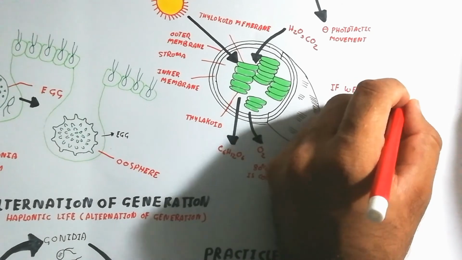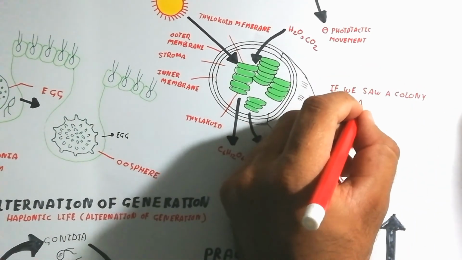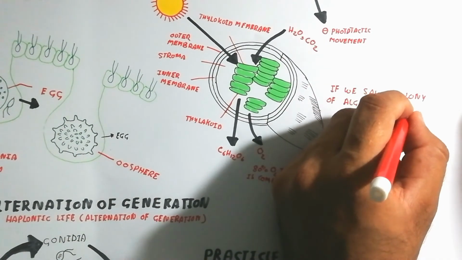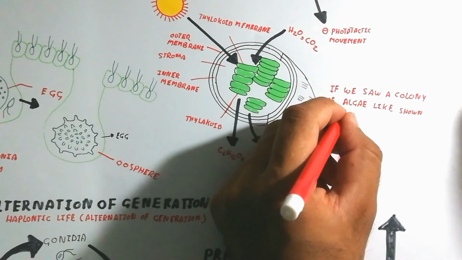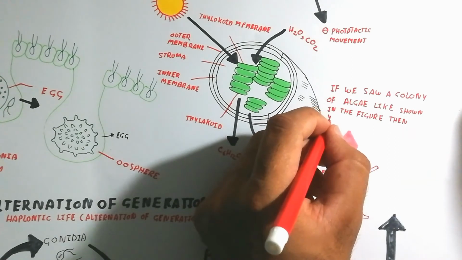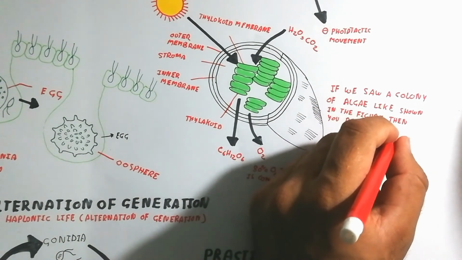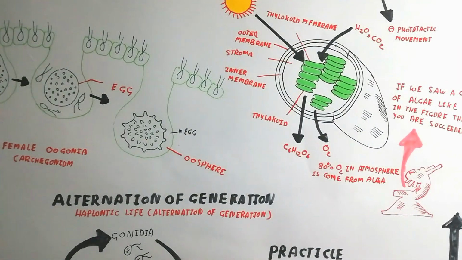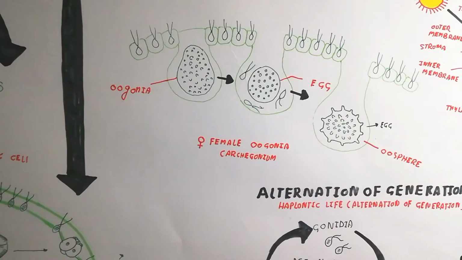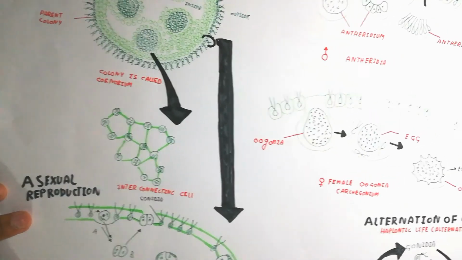If the structure of the algae looks like a colony, as shown in the figure, it is a Volvox type colony. So you have confirmed that it is Volvox, if we see a colony of algae like the one I have drawn here. That is the confirmation, and you can say it is Volvox.